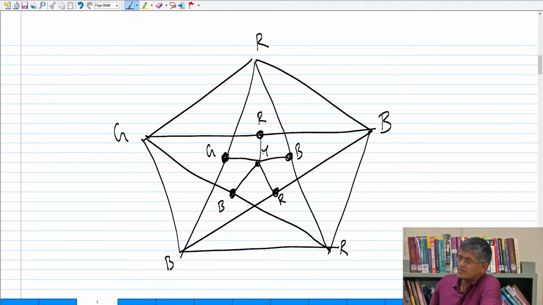So the key thing to observe is that if you claim that you have a 3 coloring, then the outer 5 cycle should have been colored with 3 colors, right? And there's only one way of doing it. You can only rename the colors if you want, but there's just one way of doing it, right? It's just red, blue and green.